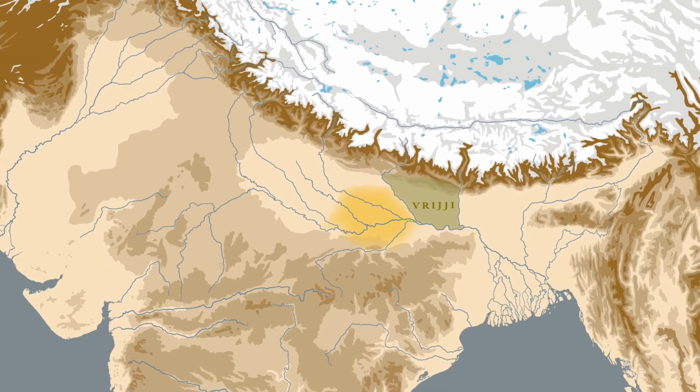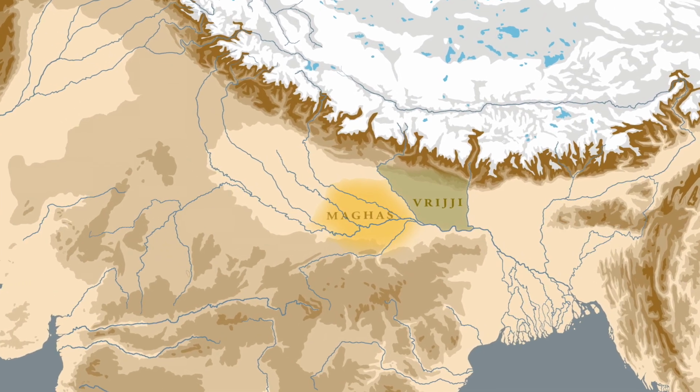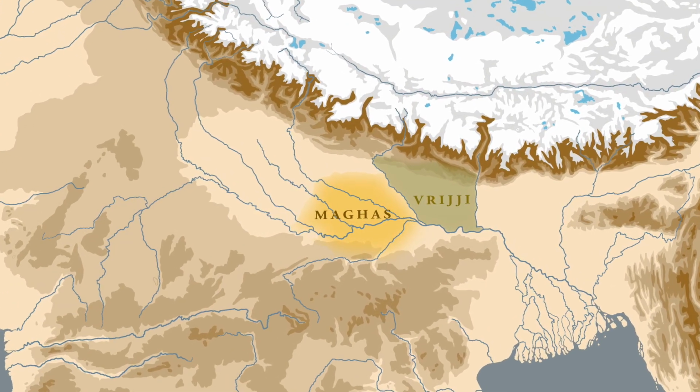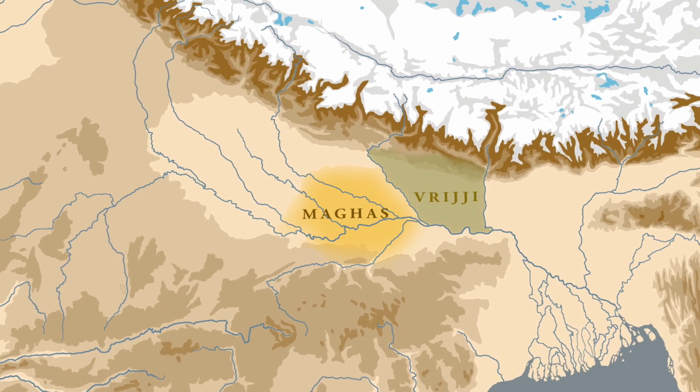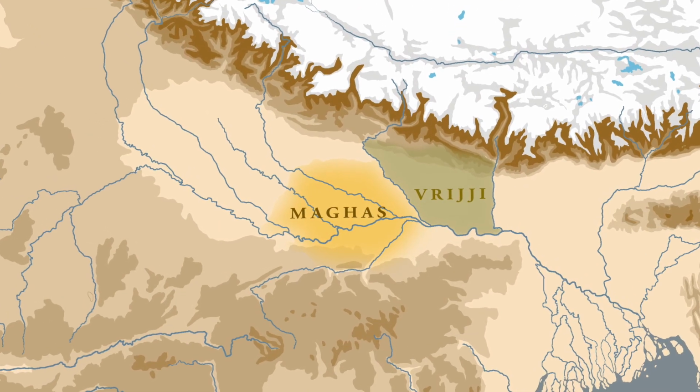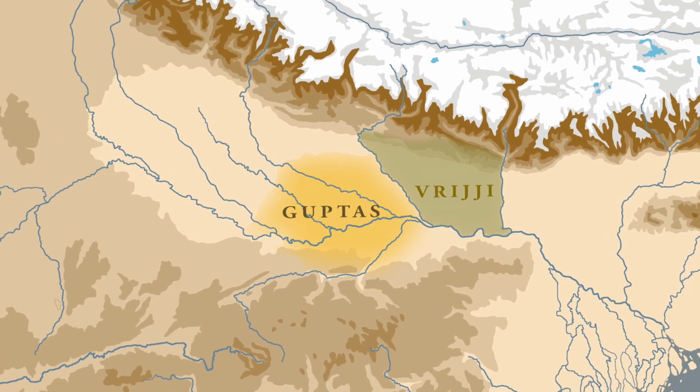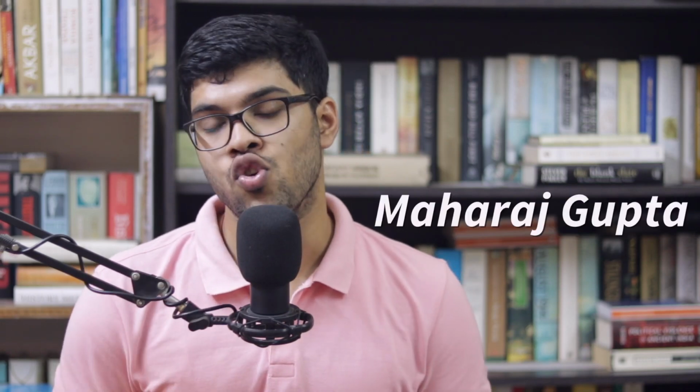Now, having established that the eastern UP region was the base of the Guptas, particularly the early Guptas, we find that before the rise of the Guptas in this region, it was the Magadhas who ruled it. Around the end of the 3rd century AD, the first ruler of the Gupta dynasty established his rule in this region. He was called Shri Gupta, or sometimes Maharaja Gupta is also used. About him, we do not have enough information. We have only his name from the chronologies of later Gupta rulers.